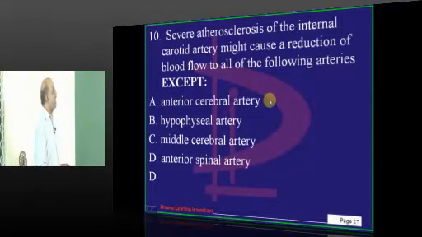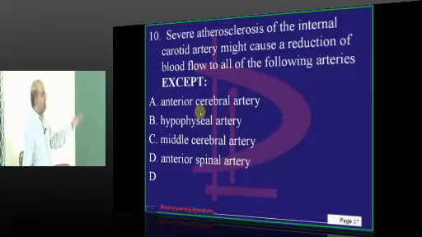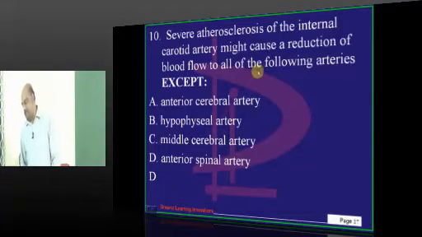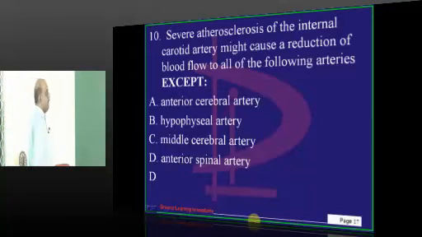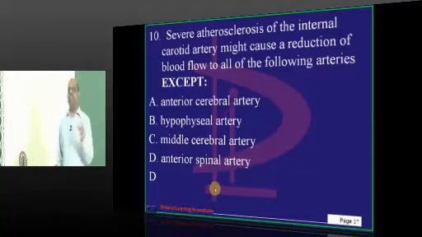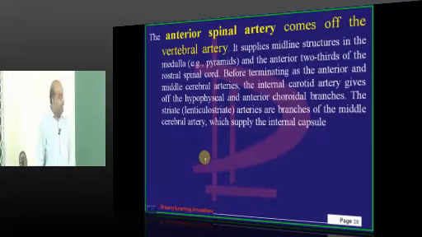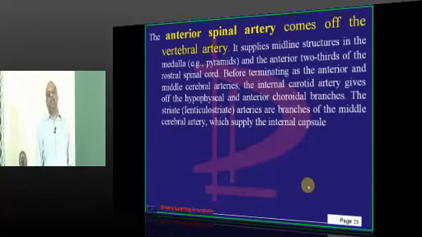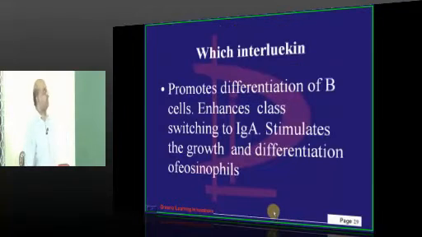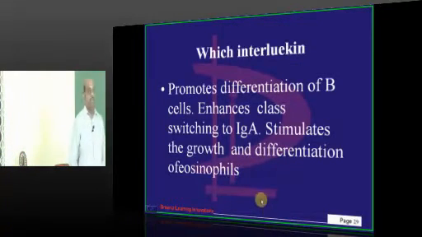The internal carotid artery is the one which supplies the middle cerebral, anterior cerebral, and hypophyseal arteries. That is all true. But from where does the anterior spinal artery arise? Very good. It is from the vertebral artery. From where the anterior spinal artery originates is what I want to underscore to all of you.